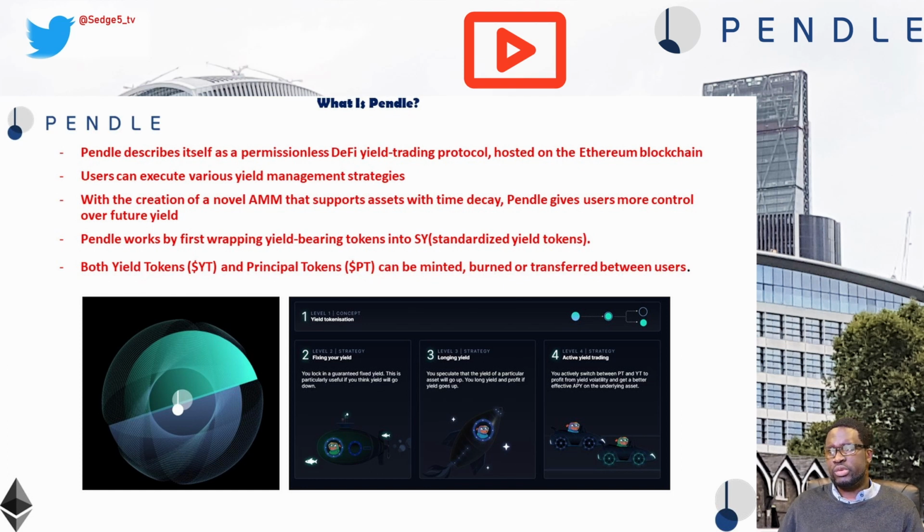This allows them to be traded via the custom automated market maker, and at the moment, Pendle's automated market maker is in version 2. This brings the TradFi interest derivative market, worth over $400 trillion in notional value, into DeFi, making it accessible to all. Principal tokens are the equivalent of zero coupon bonds, while yield tokens are the equivalent of coupon payments. Both yield tokens and principal tokens can be minted, burned, or transferred between users.